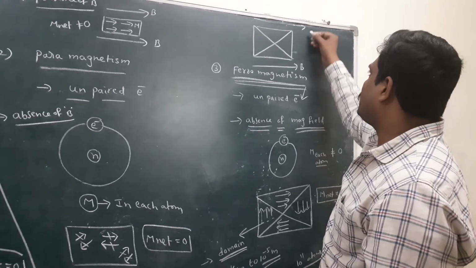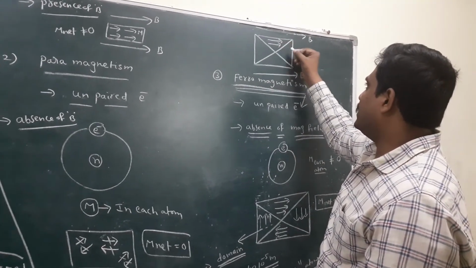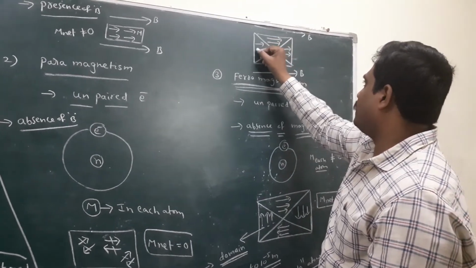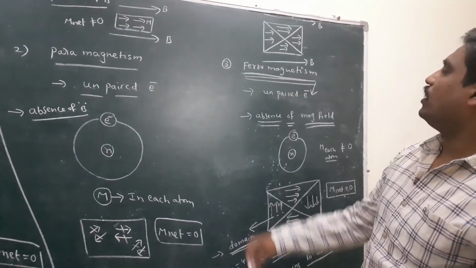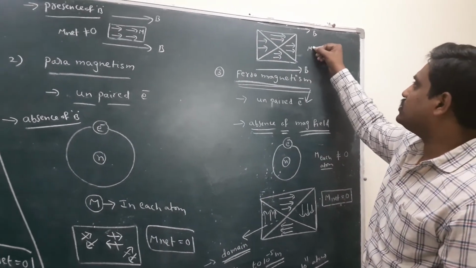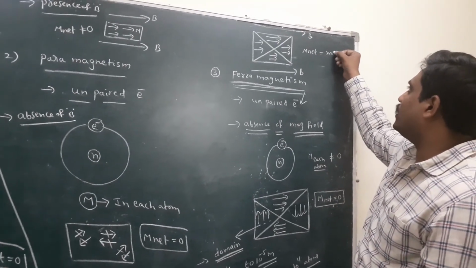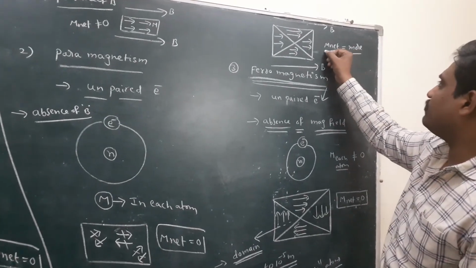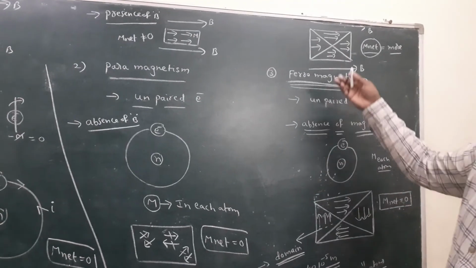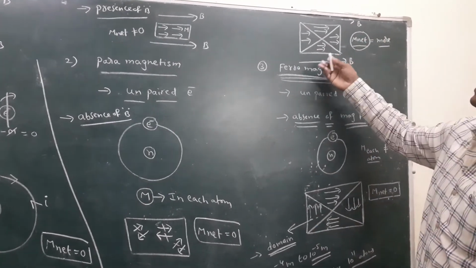In the presence of a magnetic field, the magnetic moment of each atom turns in the direction of the magnetic field. So in this case the total magnetic moment of the substance is larger. Its magnetic moment is more developed. So that's why a ferromagnetic substance is a material that becomes strongly magnetized.